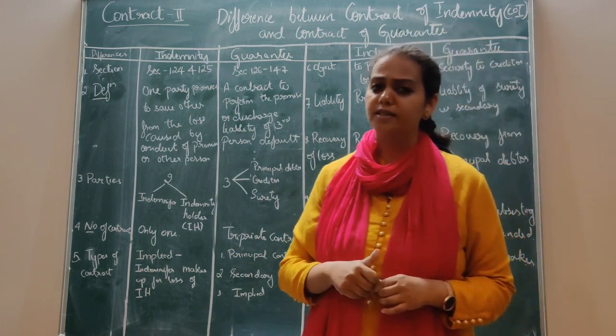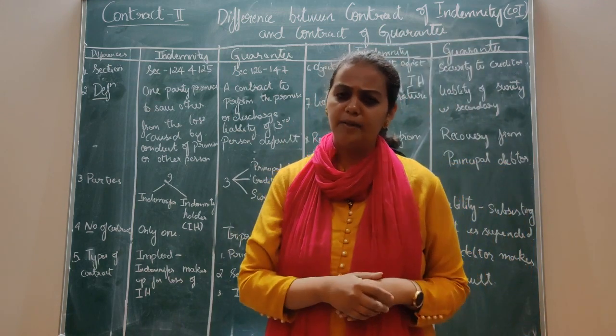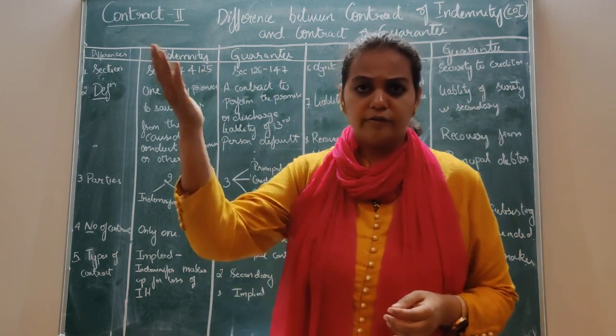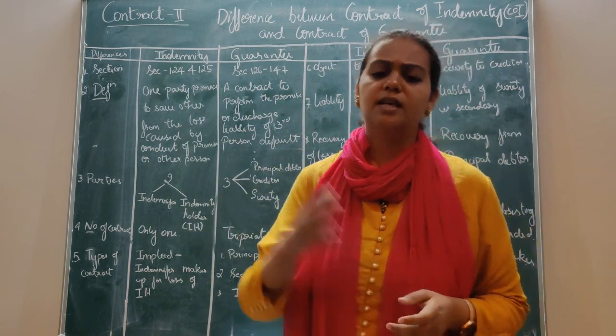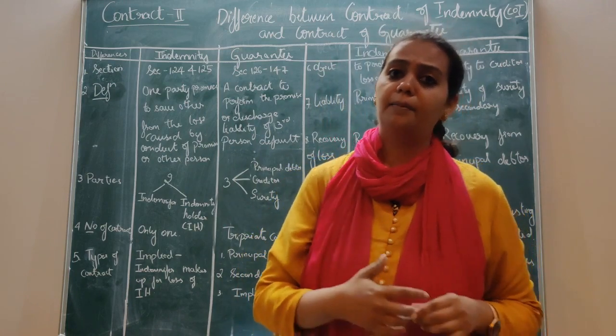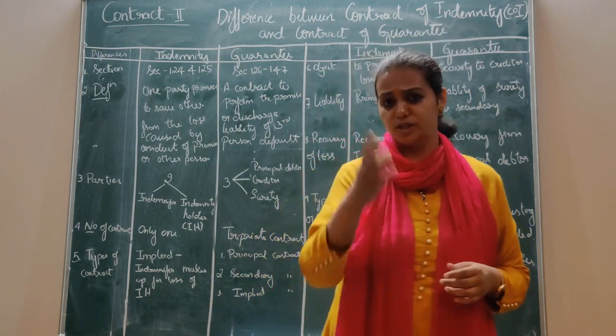The contract can have certain exceptions. For example, they can limit the extent of liability. The surety can say that instead of 1 lakh rupees, where the loan amount is, he will be paying only 50,000. So he can be made liable only to the extent of 50,000. This was just an example.